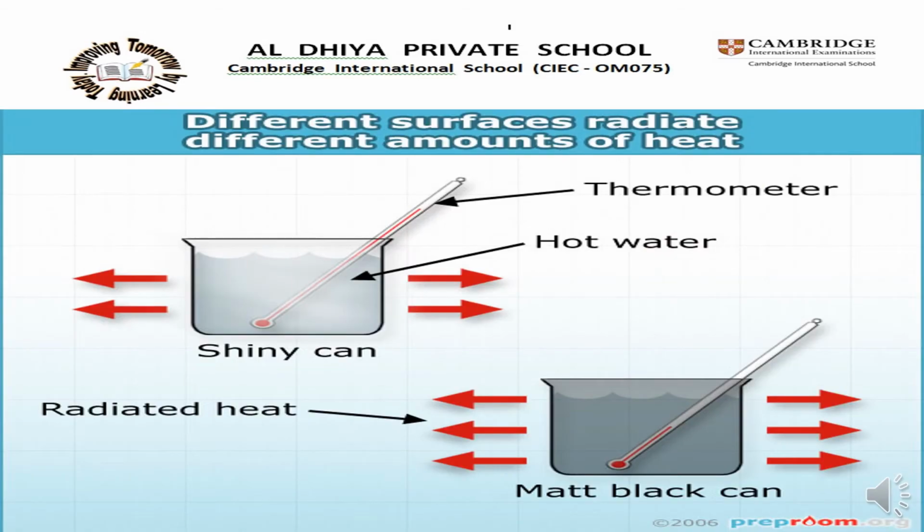Different surfaces radiate different amounts of heat. The type of the surfaces also affects the amount of radiated energy absorbed by the surface in a given time. For example, a light, shiny surface absorbs energy the least rapidly, while a dull, black surface absorbs energy the most rapidly. Look at the picture and see the difference.